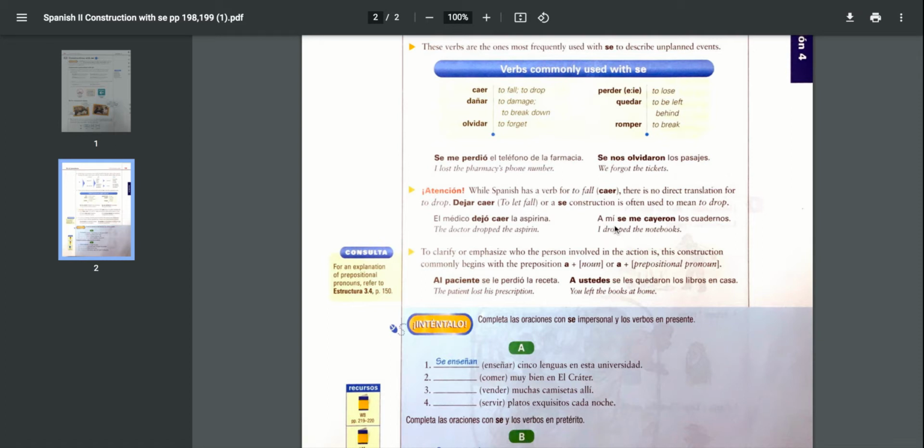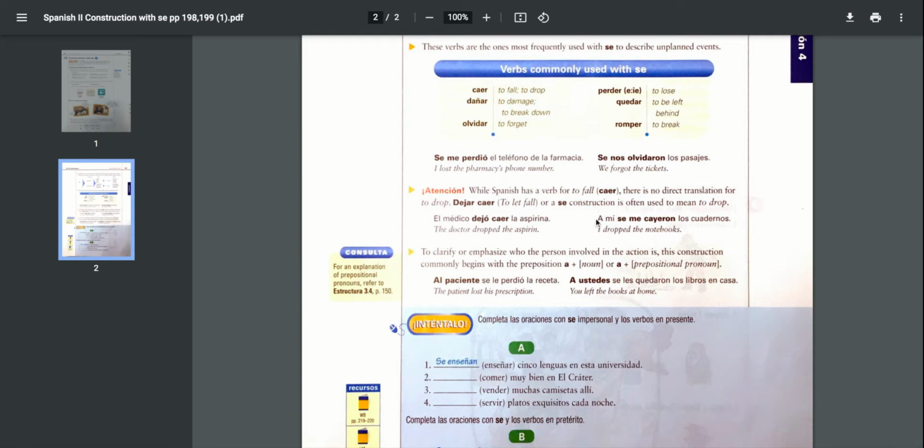Next example, a mí se me cayeron los cuadernos. Se me cayeron, so los cuadernos, the notebooks, plural, so that's why I'm going to say cayeron in the third person plural in the preterite. Cayeron. Okay, and then the se, plus the indirect object. So to me, the notebooks fell down. That's literally what that translates to, but of course it doesn't make sense. That means that I dropped the notebooks.